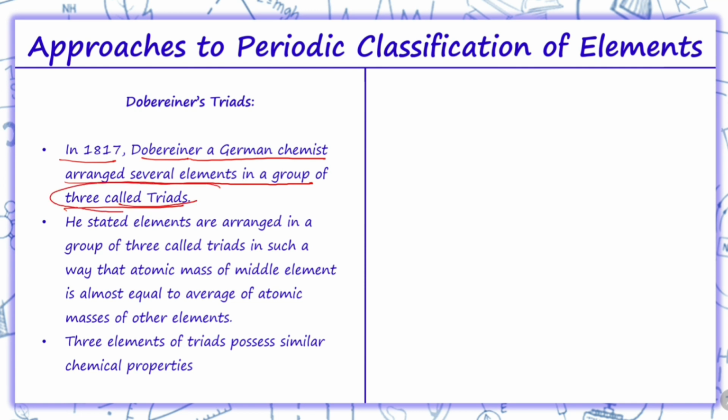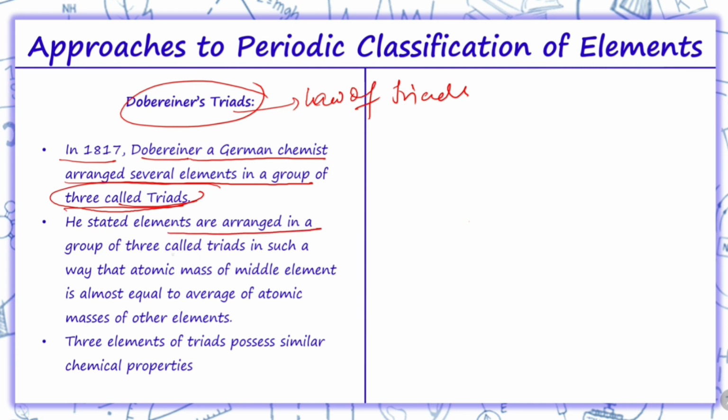Since he arranged elements in groups of 3, his law was known as the law of triads. He stated that in a triad, the atomic mass of the middle element is equal to the average of the atomic masses of the other two elements. The 3 elements of a triad possess similar chemical properties.